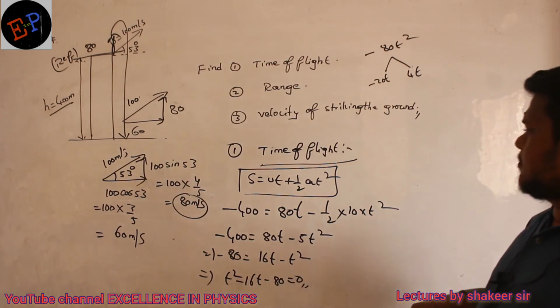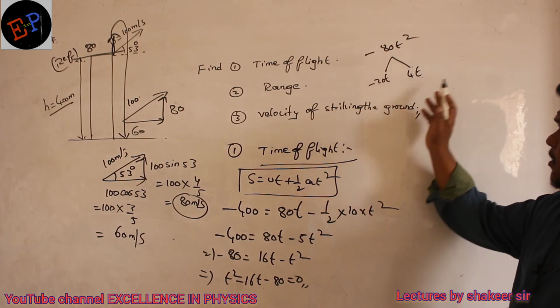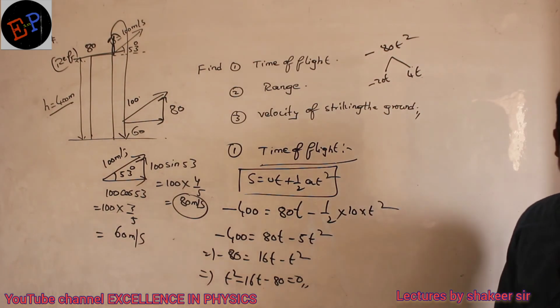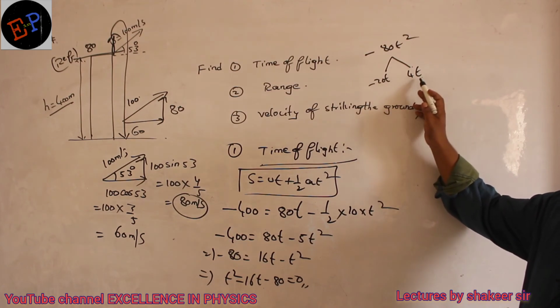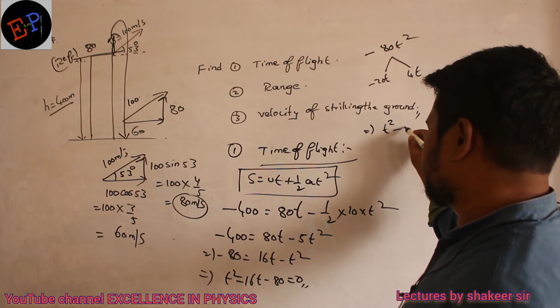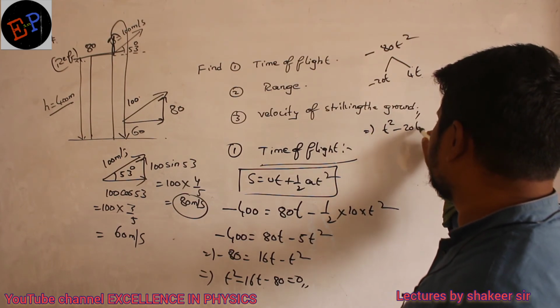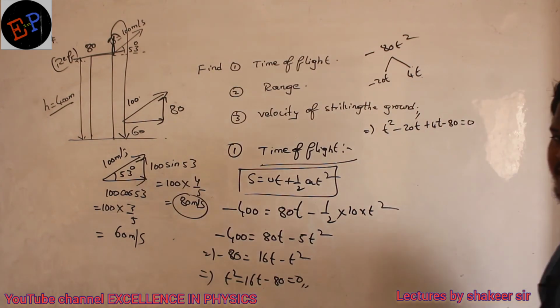I can write like this, no? So if you add both of them, you will get minus 16, and if you multiply both of them, you will get minus 80t square. Clear, no? So therefore, the possible root factors are minus 20 and plus 4. Substitute here. So therefore, t square, instead of minus 16, I will write minus 20 plus 4t minus 80 is equal to 0. Clear, no?